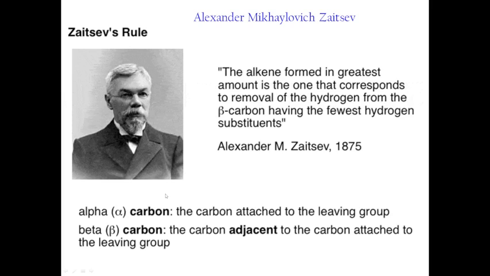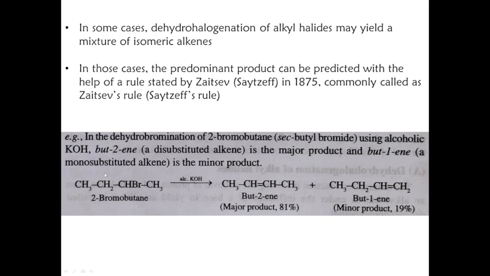So the alkene formed by removal of a hydrogen from the carbon with fewer hydrogens will be the predominant product. This is explained by Zaitsev's rule, the beta carbon having the fewest number of hydrogens.